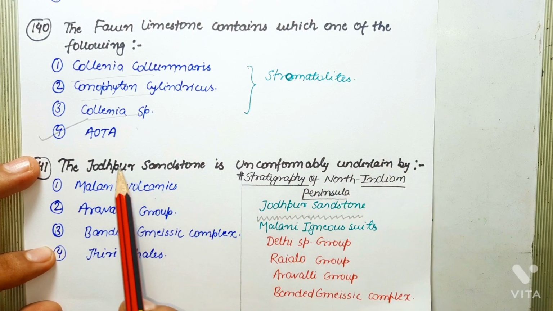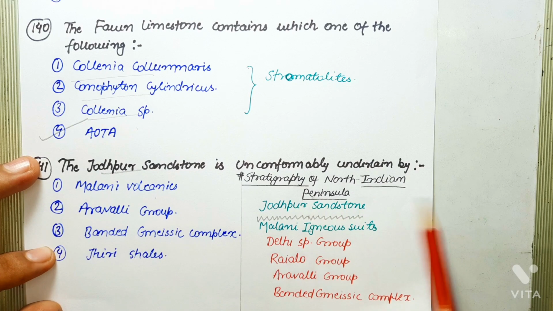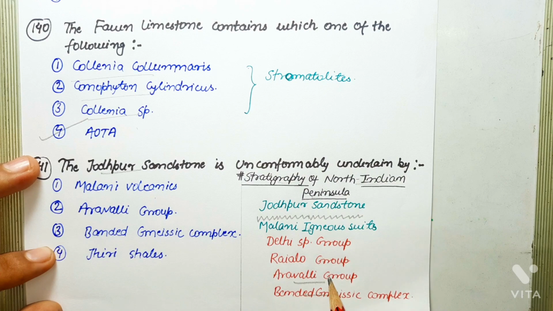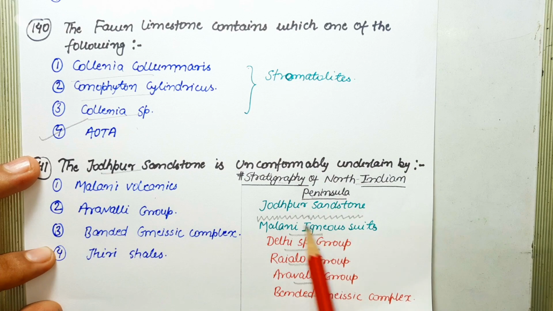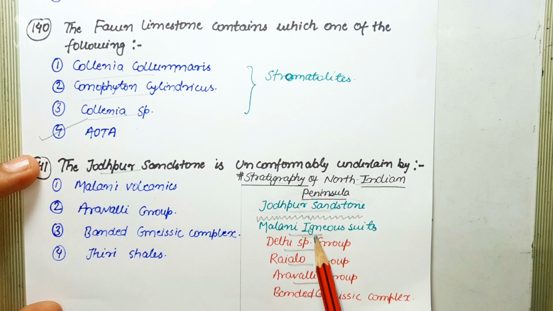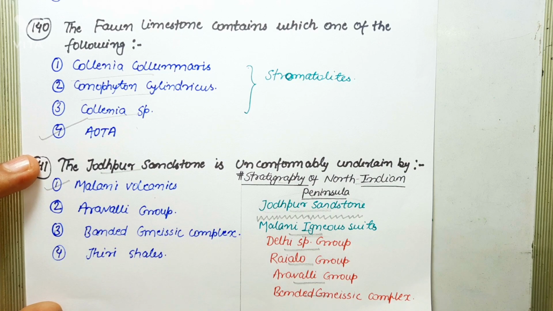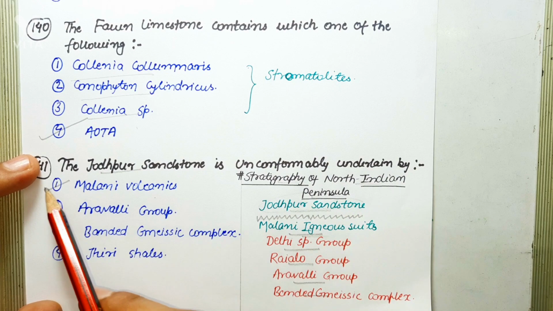So Jodhpur belongs to the North Indian Peninsula, and the stratigraphy of the North Indian Peninsula is: Banded Gneissic Complex, Aravali Group, Raialo Group, Delhi Supergroup, Malani igneous suite, unconformity, and then Jodhpur sandstone. So clearly, Jodhpur sandstone is unconformably underlain by the Malani igneous suite. So the correct answer to this question is Malani volcanics, and Malani volcanics is one of the largest igneous volcanics of the world. Okay. So as far as this question is concerned, the correct answer is Malani volcanics.